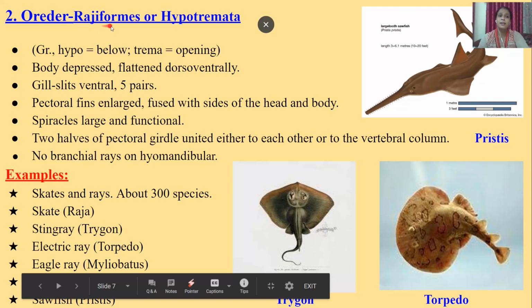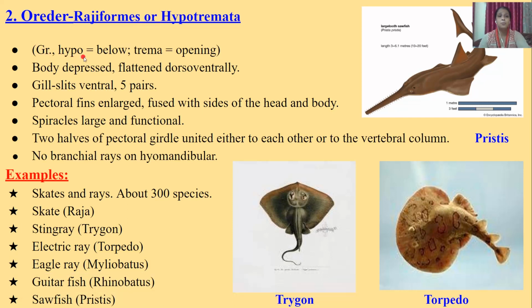The second order is Rajiformes or Hypotremata. This is a Greek word, hypo means below and trema means opening, below opening. Body depressed, flattened dorsoventrally, gill clefts ventral, 5 pairs, pectoral fin enlarged, fused with sides of the head and body, spiracles large and functional, two halves of the pectoral girdle united either to each other or to the vertebral column. No branchial rays on the hyomandibular. Examples are skates and rays, about 300 species.